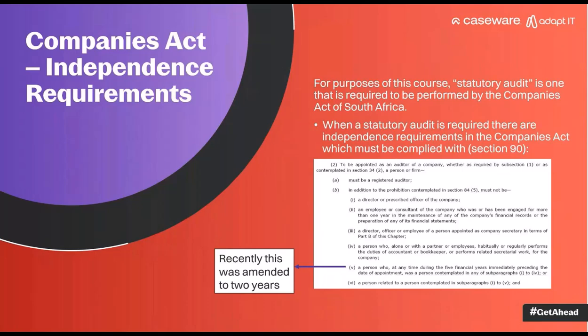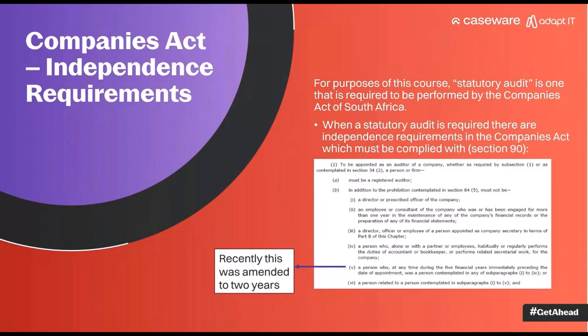no longer have the 5-year requirement for independence. Where the Companies Act previously had the requirement that where a client had prepared the financial statements of a statutory audit, you then had to not prepare the financial statements for 5 years.